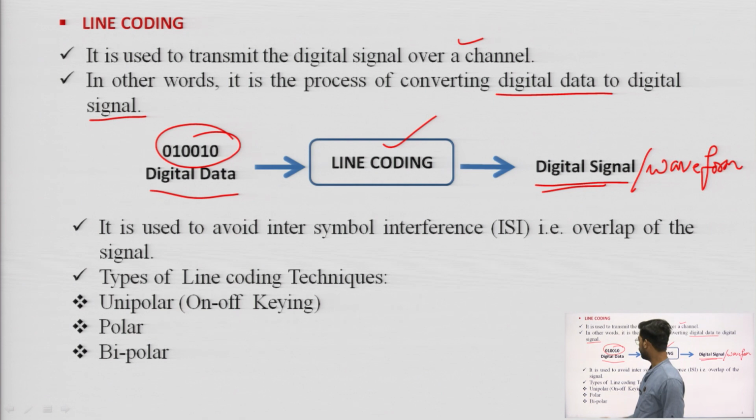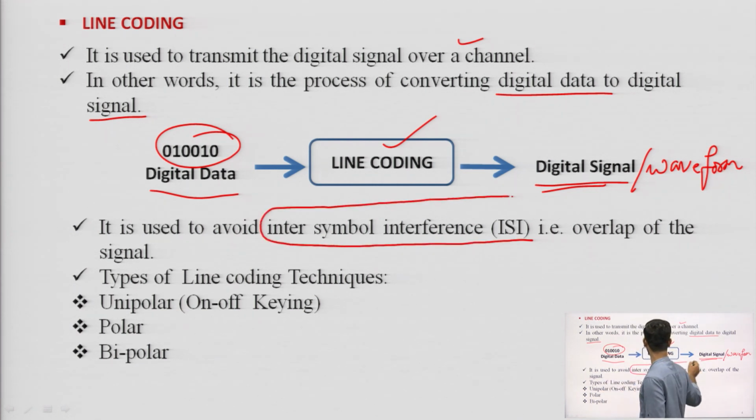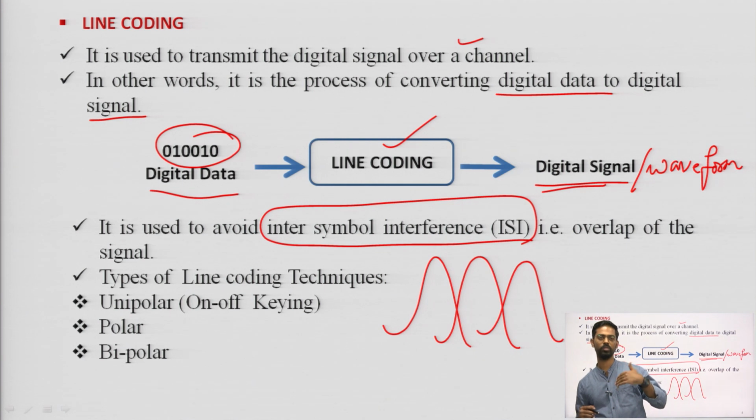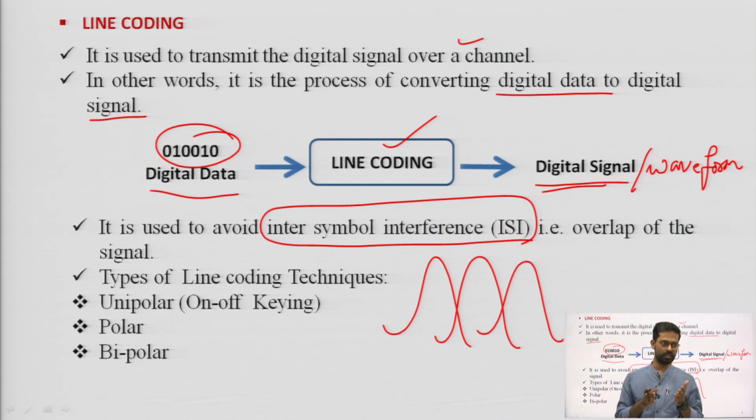It is used to avoid inter-symbol interference. Why are we using this line coding technique? Because we have to avoid inter-symbol interference. One symbol is there, another symbol is there, and there are so many possibilities in the channel that they can overlap.